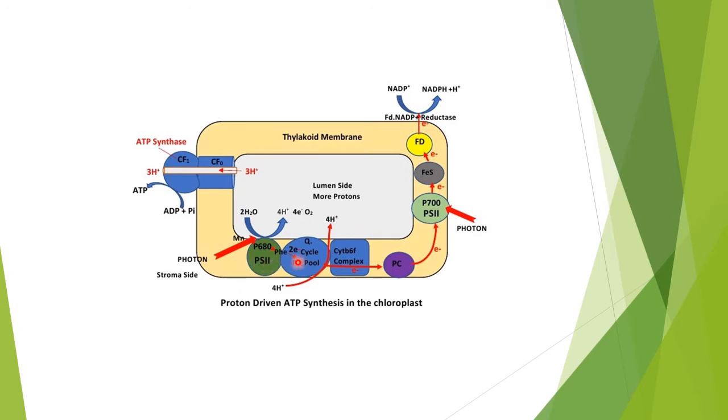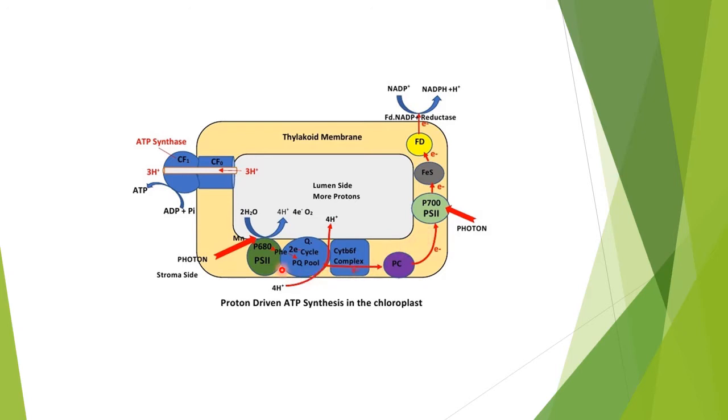Within the thylakoid membrane, there are two photosystems, photosystem II and photosystem I. This is the lumen of the thylakoid, and this is the stroma side. Photophosphorylation takes place within the thylakoid membrane, because the pigment systems are located within it.